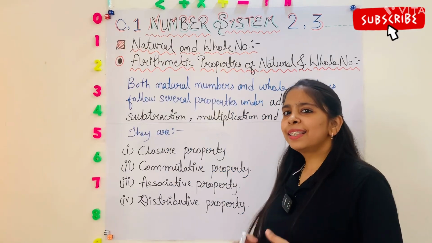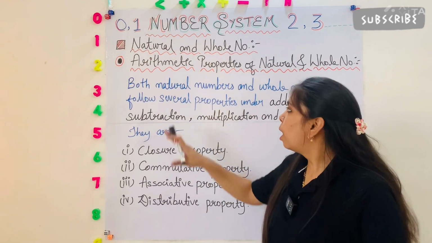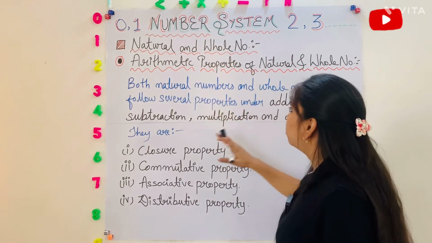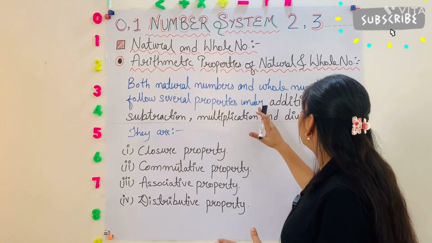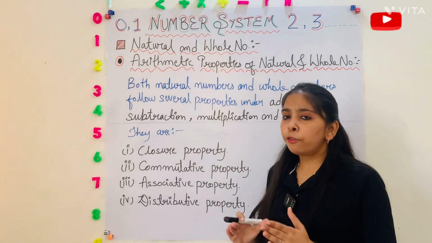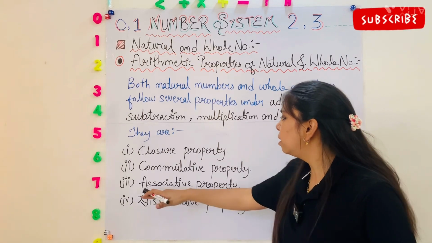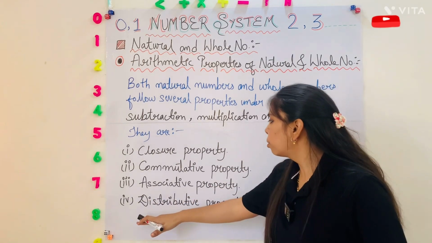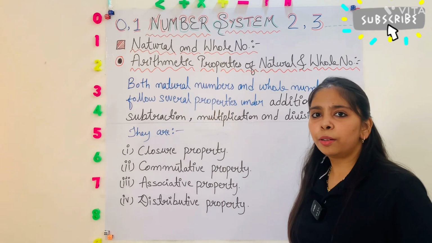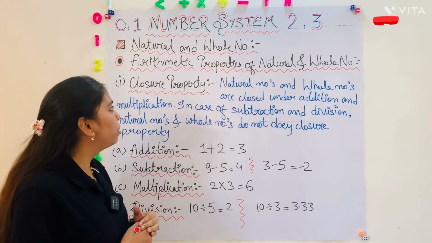Okay. Let's start with the arithmetic properties of natural numbers and whole numbers. Both natural numbers and whole numbers follow several properties under addition, subtraction, multiplication and division. They are: first one is closure property, second is commutative property, third is associative property, fourth one is distributive property.